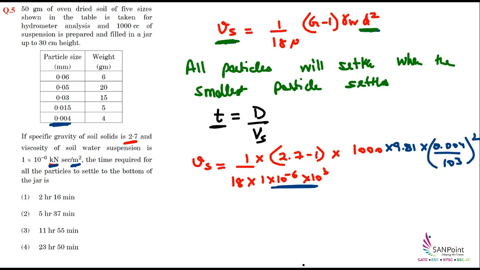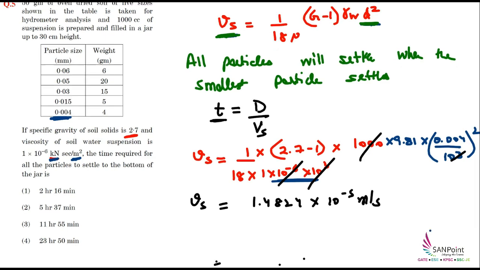So let's solve this and see what we get. Certain terms can be cancelled. This 1000 will get cancelled with this. This 10 raised to power minus 6 and this 10 raised to power 6, from 3 raised to power 2 being 6, will get cancelled out. So from here, if we calculate Vs, the value that you will get is 1.4824 into 10 raised to power minus 5 meter per second.